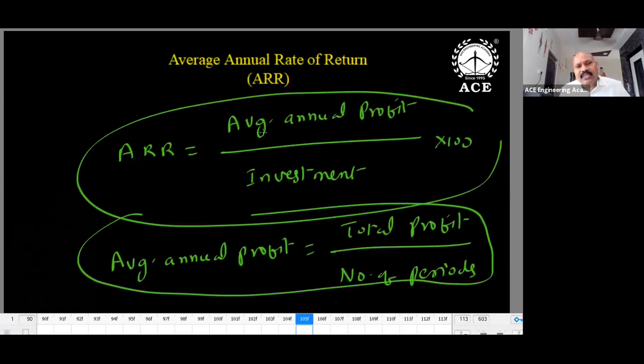Next, average annual rate of return. What is the difference between the previous case and this one? In this, we calculate average annual profit. Per annum only we express. So average annual profit divided by investment. How to get average annual profit? Investment is the same, but the numerator is changing. Average annual profit is equal to total profit divided by number of periods.